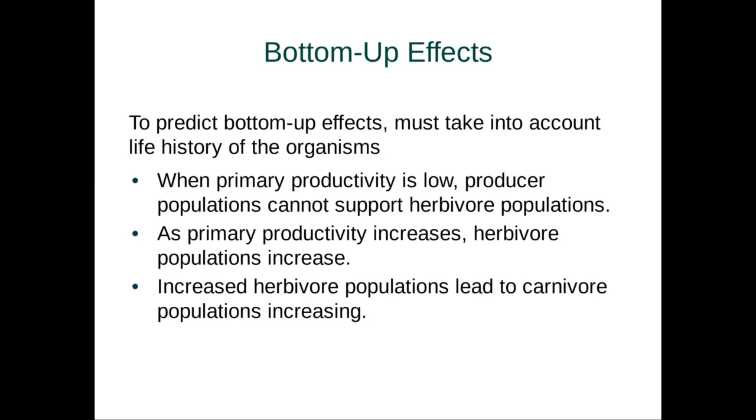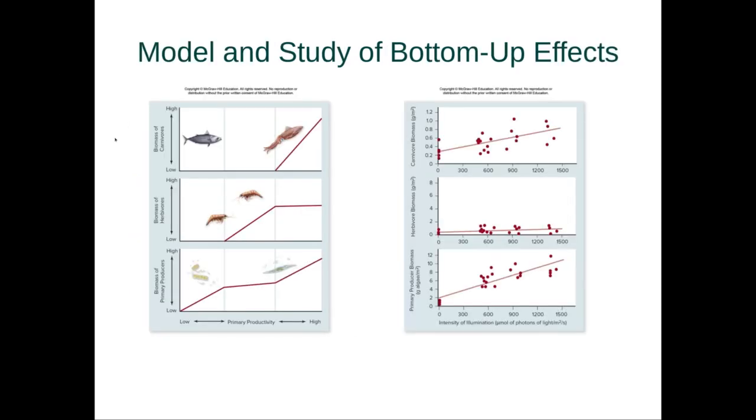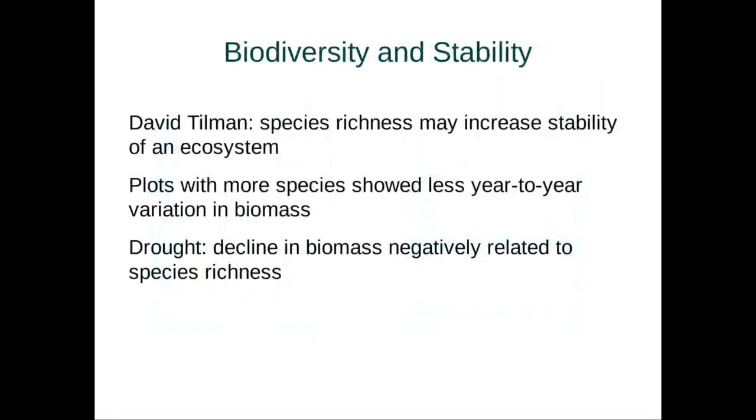Now this leads us to bottom-up effects, which are the exact opposite of top-down effects, where primary productivity is stimulated, leading to changes above it. So let's look at an example of this, where we have primary producers. As we increase primary producers or increase their level of productivity, so does the biomass of the things that eat our primary producers, as does the amount of things that eat the herbivores. So again, we stimulate the bottom, it stimulates the things above, and stimulates the things above those as well. So kind of a cool thing.